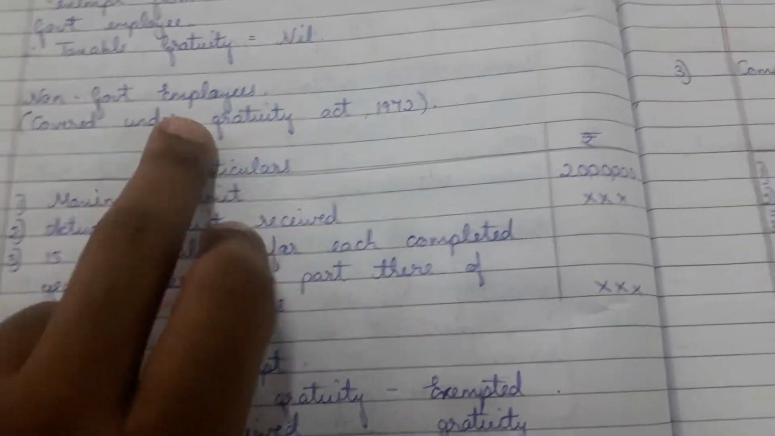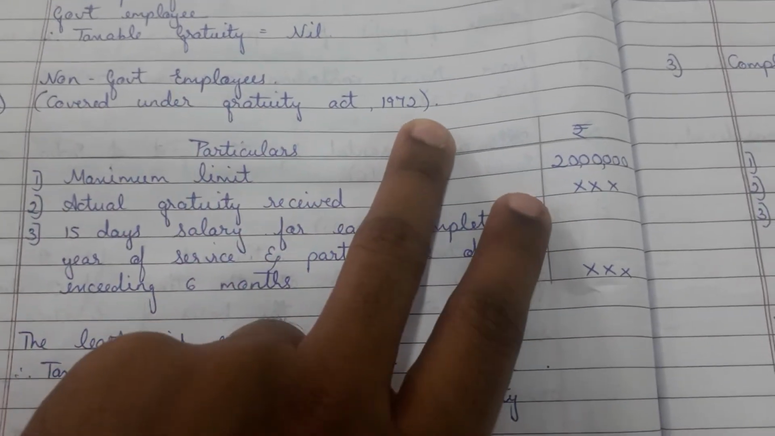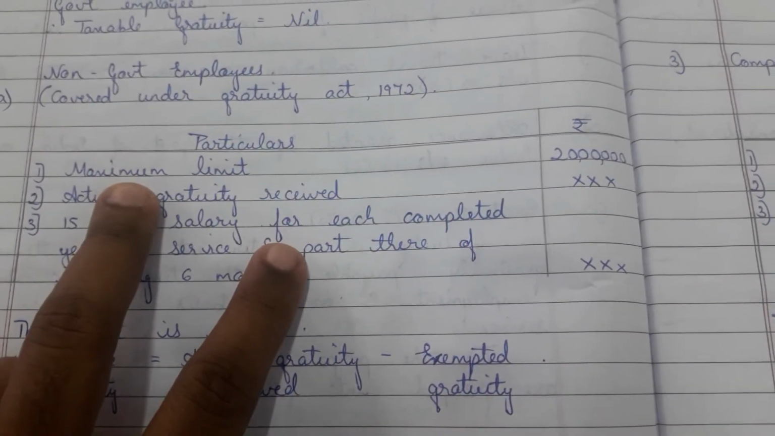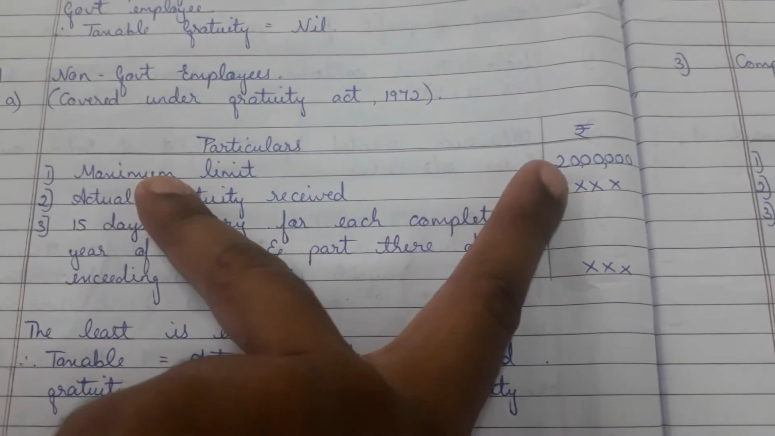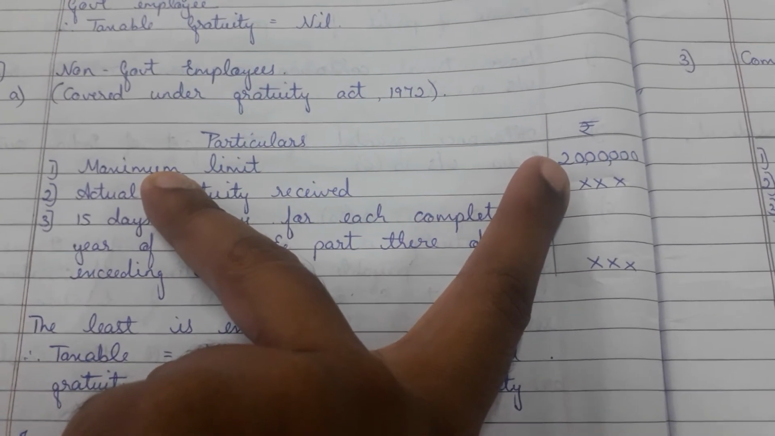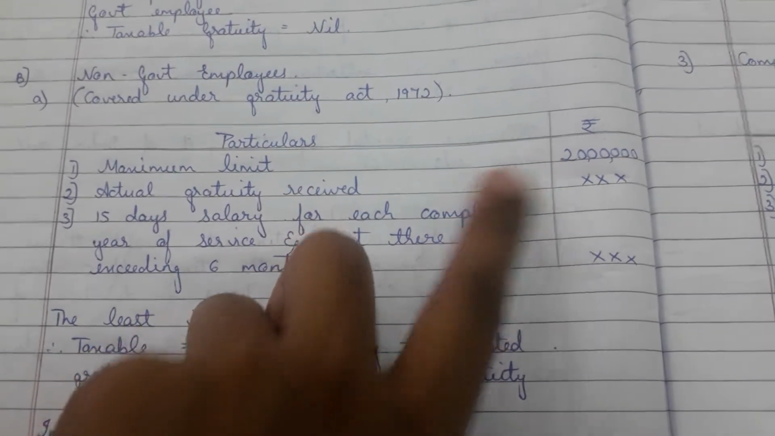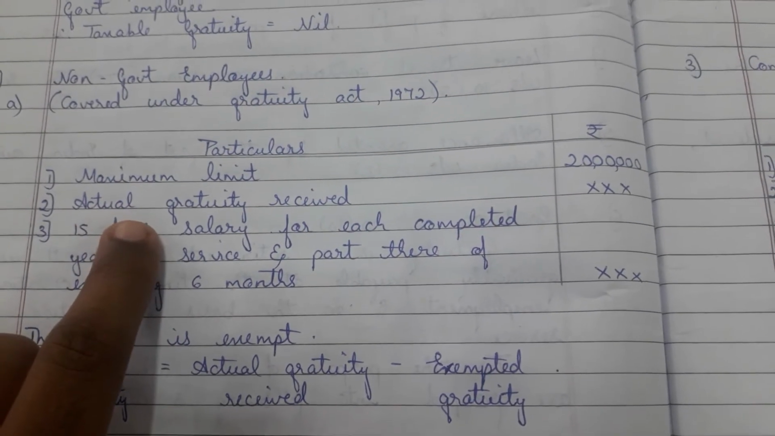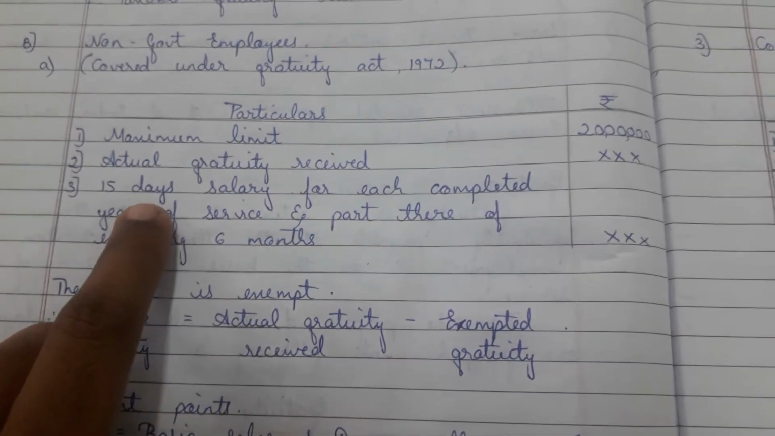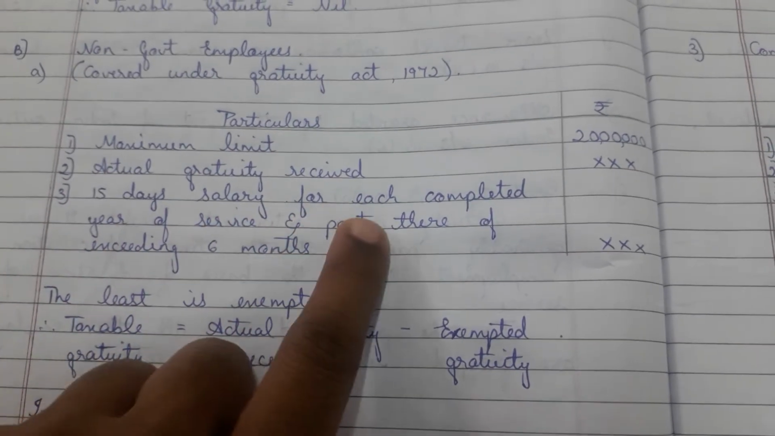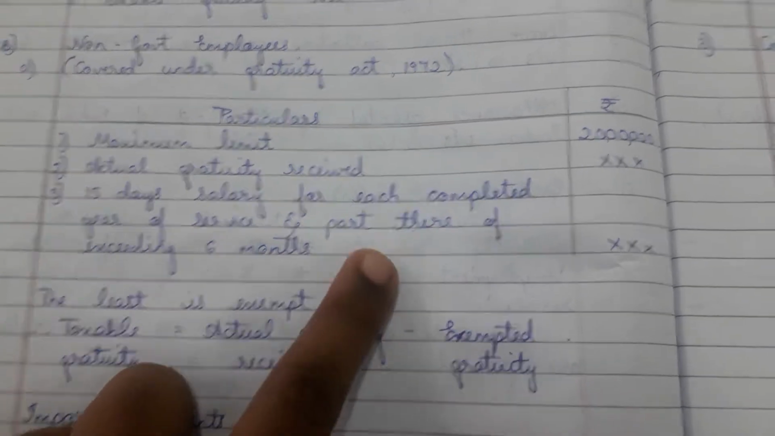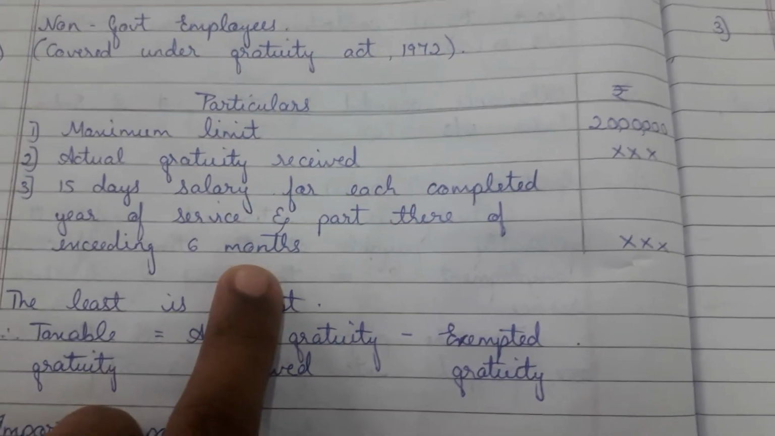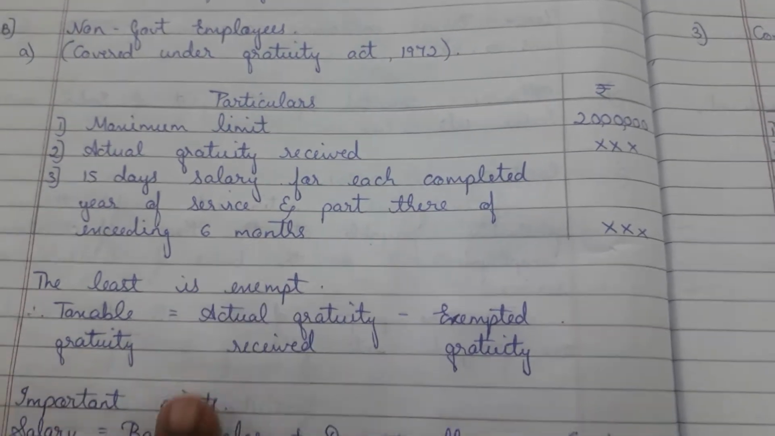Non-government employee covered under the Gratuity Act of 1972. What is the format? Maximum limit is 20 lakhs. In this we have to write it this way only. Maximum limit is 20 lakhs. Then comes actual gratuity received. We have to calculate it, I'll tell you later. Then comes 15 days salary for each completed year of service and part thereof exceeding 6 months. We will understand what this is.